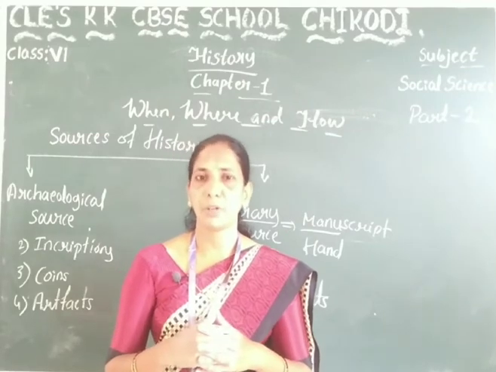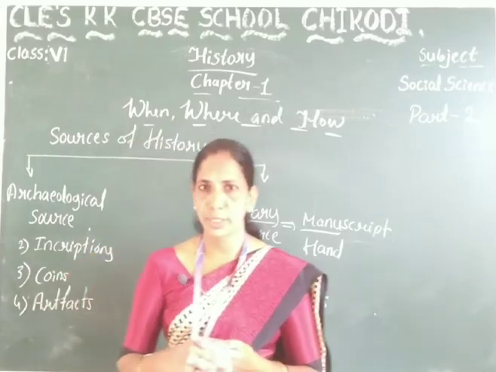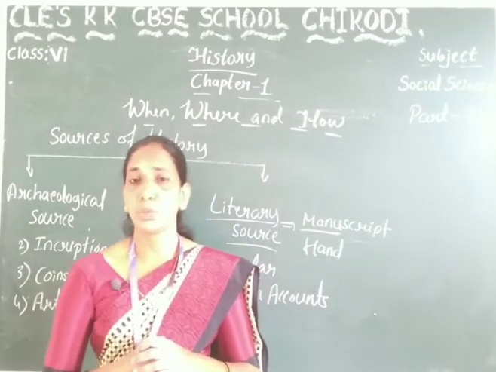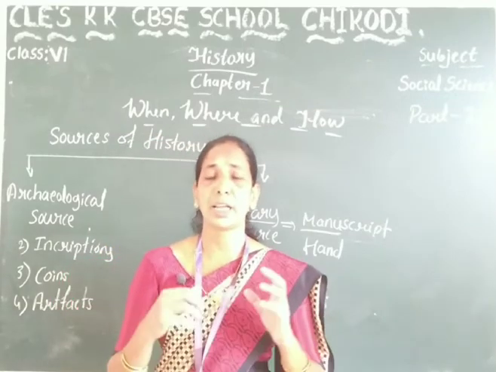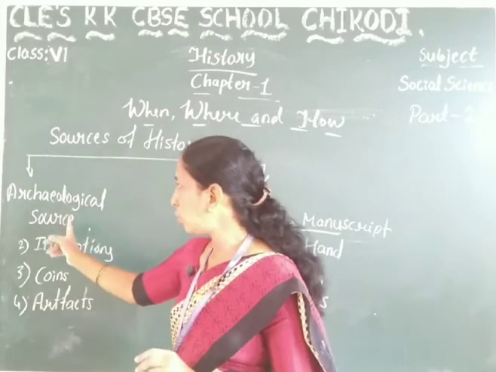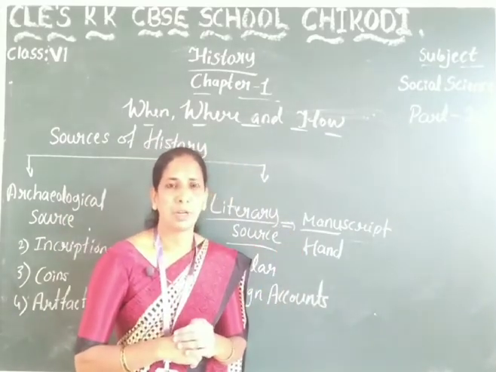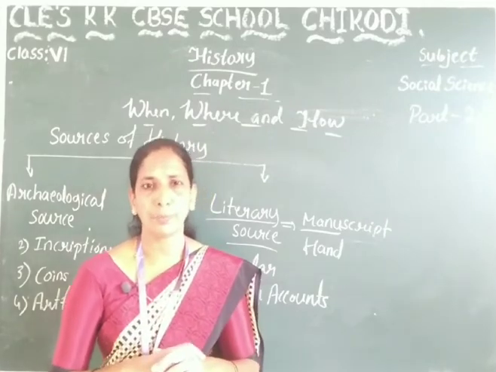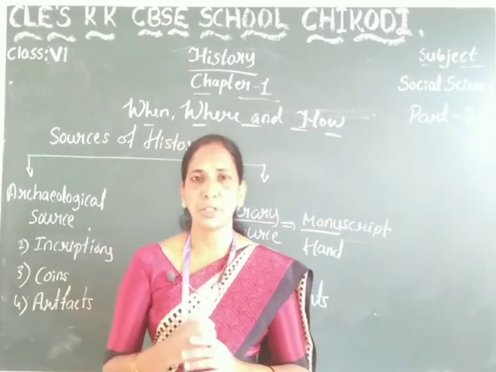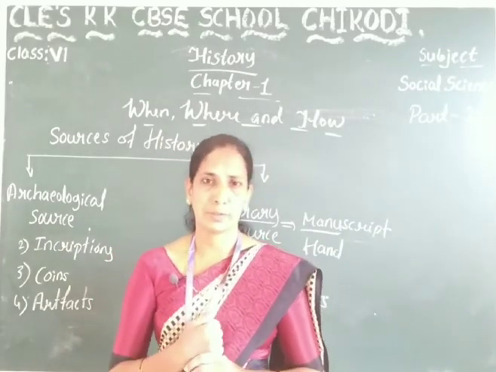Today we have learnt about dates, and also the sources of history. The sources of history are divided into two categories: archaeological source and literary source. The archaeological sources are monuments, inscriptions, coins and artifacts.